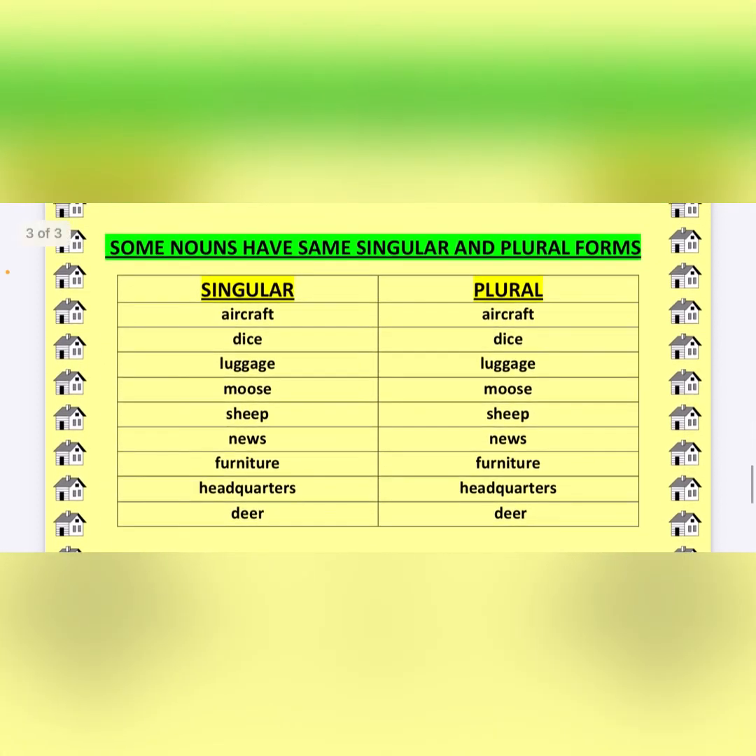Now some nouns are the same in both forms, which means their plural remains the same as the singular. Aircraft remains aircraft only. Dice, luggage, moose remain moose only. Sheep, news, furniture. You don't write furnitures. Okay. Headquarters remains headquarters only.